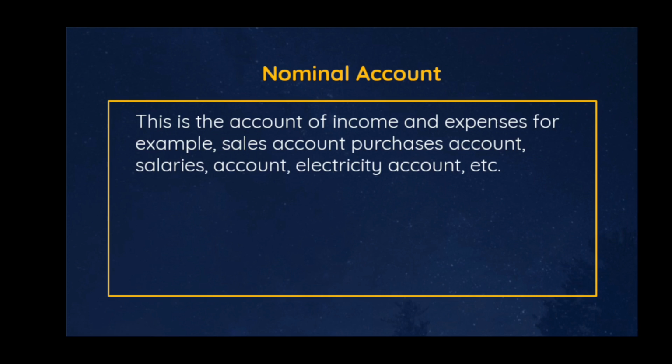Sales is an income because when you sell, you receive money. Purchase is an expense. When you purchase something, you make payment, money goes out. Payment of salaries is an expense. Payment of electricity is an expense. Discount received is an income. So all those income and expenses are termed nominal account.